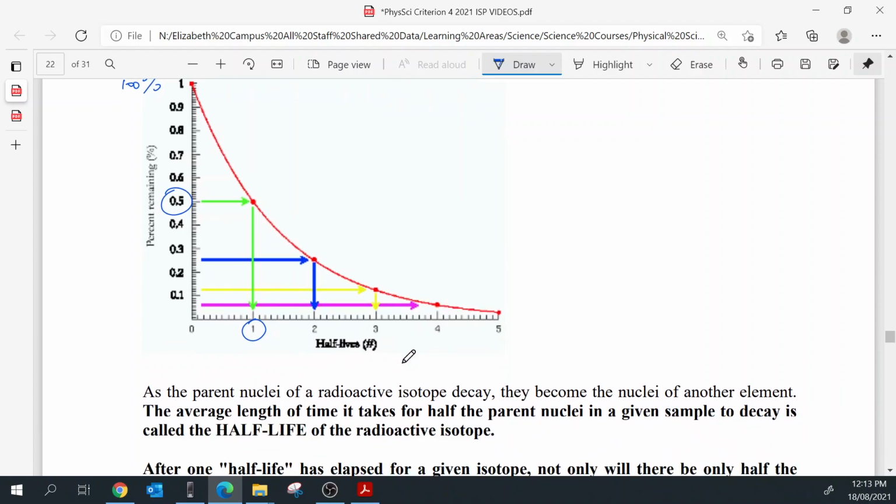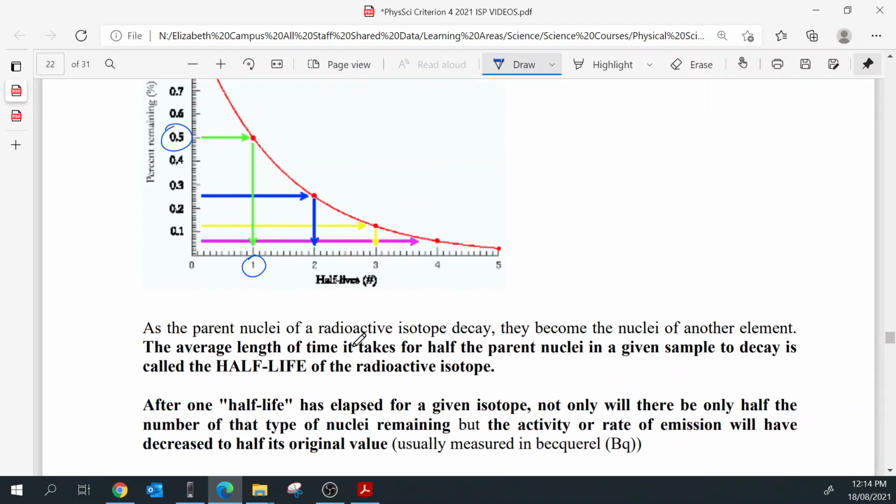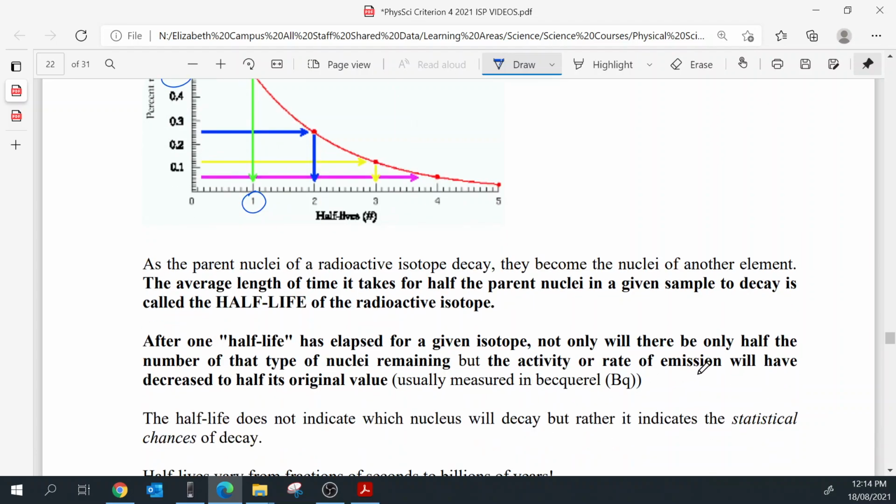So half-life is the average length of time it takes for half the parent nuclei in a given sample to decay, and it is called the half-life of the radioactive isotope. After one half-life has elapsed for a given isotope, there will be only half the number of those nuclei remaining, and the activity or rate of emission will have decreased to half its original value, usually measured in becquerels.